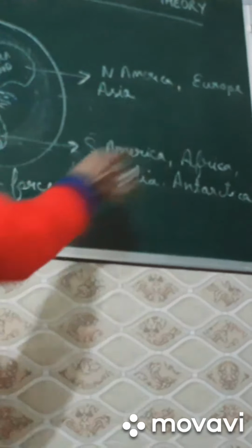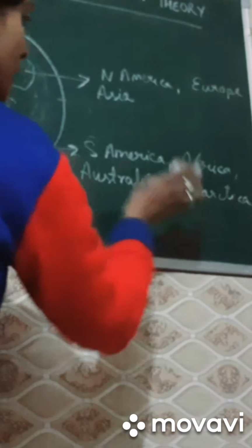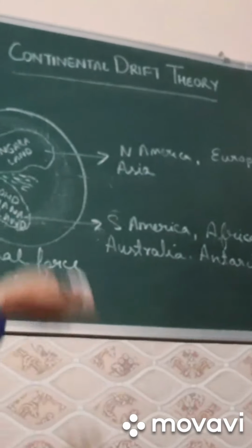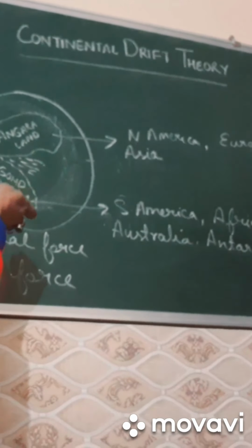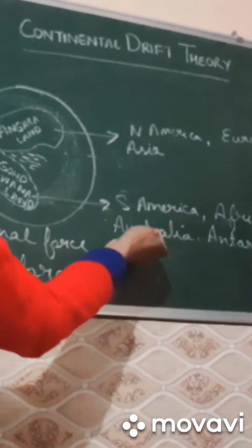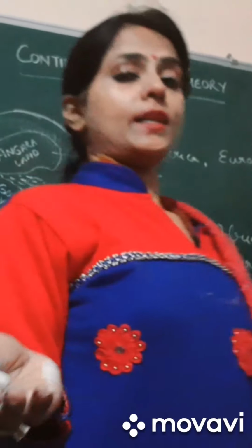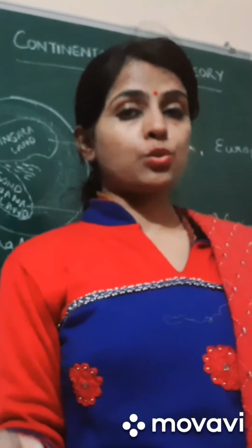So now we know how many continents there are: 1, 2, 3, 4, 5, 6, 7. But how were these continents formed? By the breaking of Pangaea into 2 parts, and these are the parts of Angara land and these are the parts of Gondwana land. But as we know, some limitations were also there.